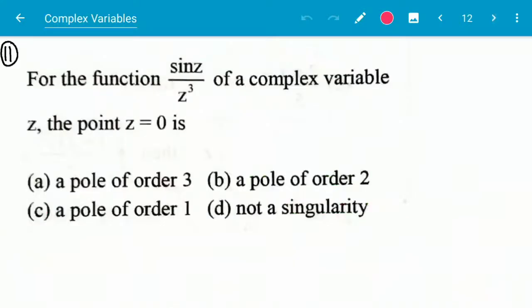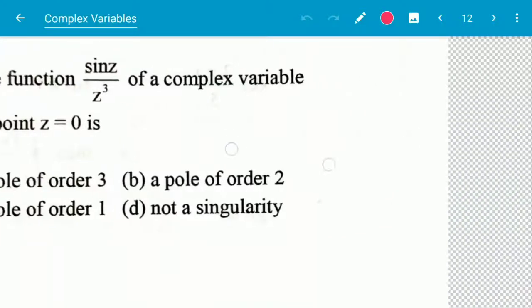Next question, question number 11. For the function sin z by z cube for a complex variable z, the point z is equal to 0 is... If z is equal to 0 is not a zero, then what is a zero?